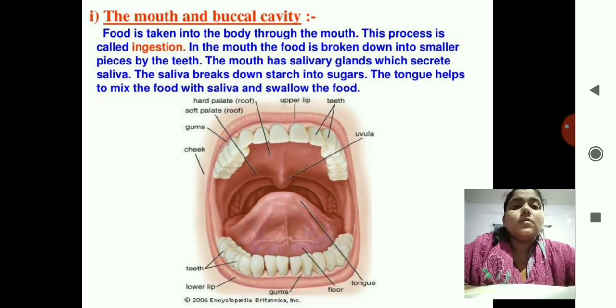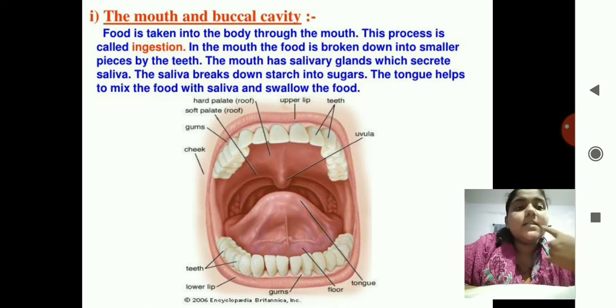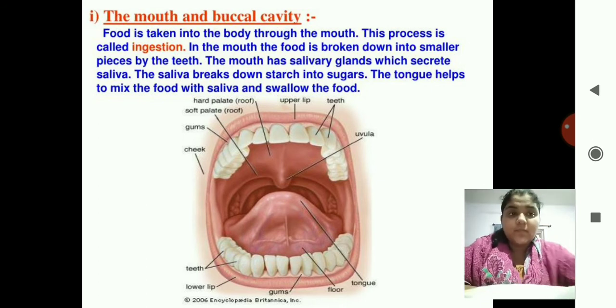Okay, so we'll see one by one. The first is the buccal cavity and the mouth. Cavity means the hollow thing present. Whatever hollow thing is present is known as a cavity, and buccal means mouth. So it is known as the mouth and the buccal cavity.